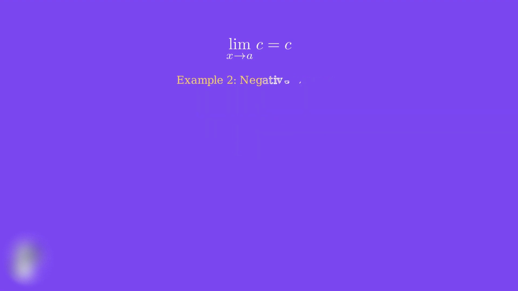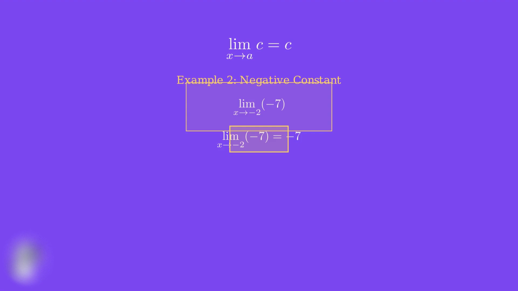Our second example uses a negative constant. We need to find the limit of -7 as x approaches -2. The constant rule works exactly the same way with negative constants. The value -7 is completely independent of what x is doing. Therefore, the limit of -7 as x approaches -2 is simply -7. The sign of the constant doesn't matter for this rule.